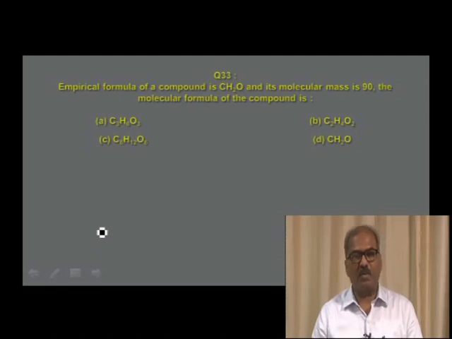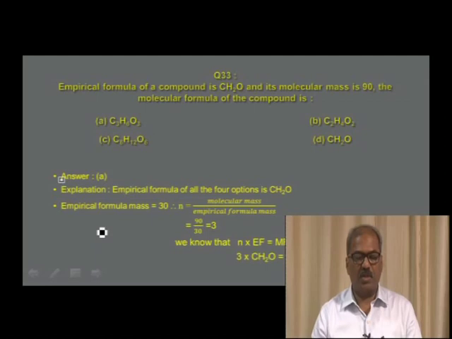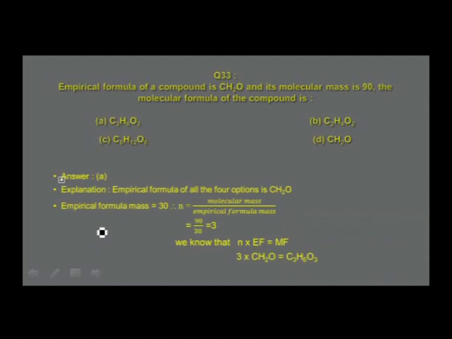The value of N is unknown. So, how to calculate the value of N? N is equal to molecular mass, that is given there, molecular mass divided by empirical formula mass, and you find this calculation is done as shown in the answer. The answer for the given question is in option A. How to get that? To calculate the value of N, molecular mass, as I told you, the ratio of molecular mass divided by empirical formula mass. Molecular mass of the compound is 90 divided by 30, that is equal to 3.